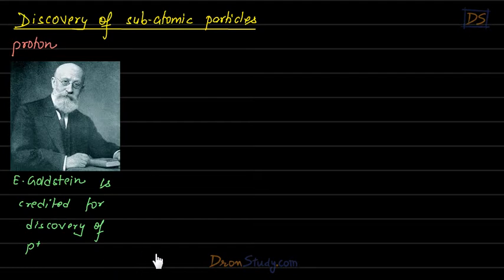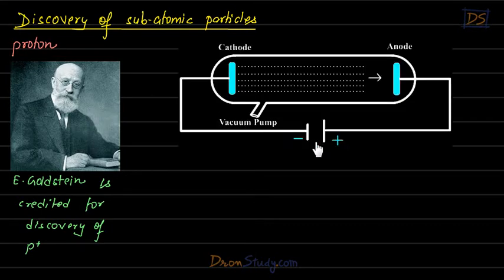You'll understand. Basically, he did an experiment once again on a gas discharge tube, and in certain circumstances Mr. Goldstein found that some particles were coming out from the anode. And this stream of particles was called anode rays.